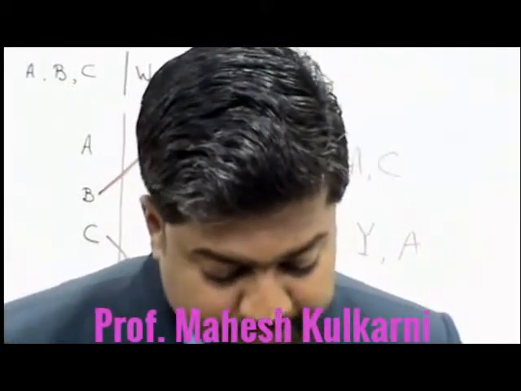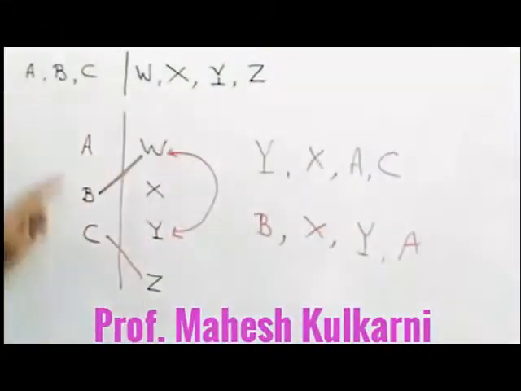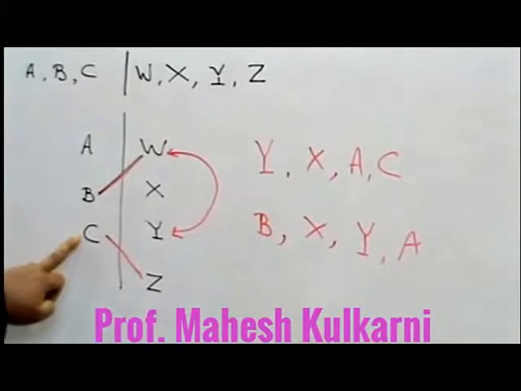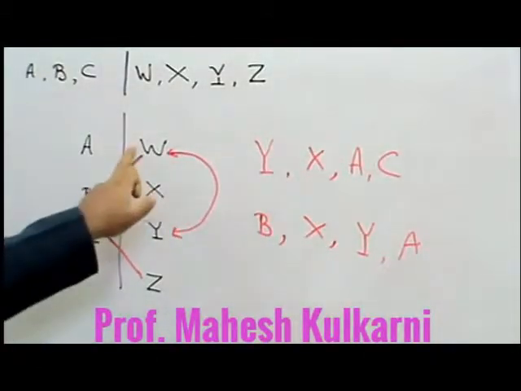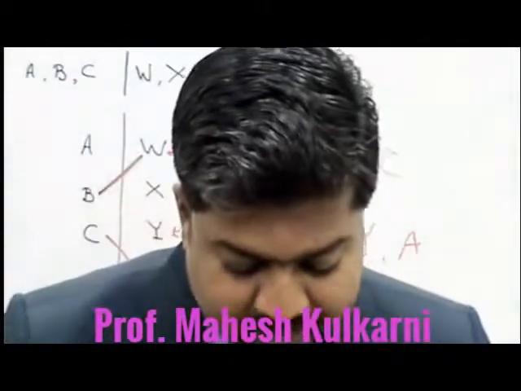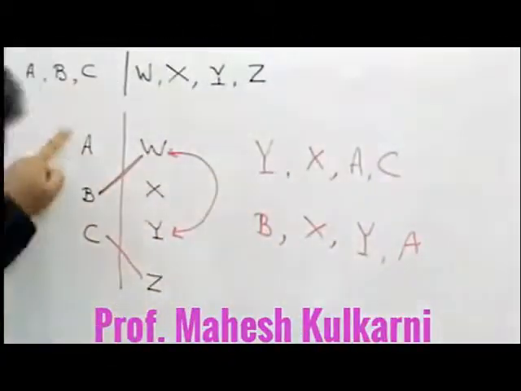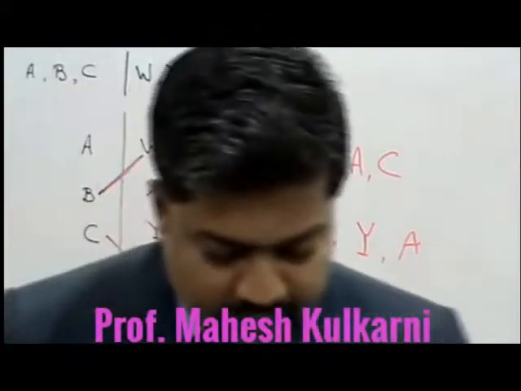Say I am going by option now. A, B, C and W, the first option. So A, B, C and W. If B is selected, then W is not selected. So the first option is rejected. Second, A, B, C and Z. But as C is selected, Z should not be selected. So that is also ruled out.